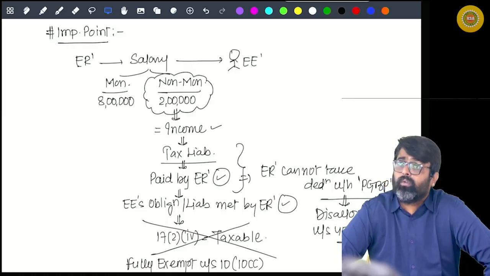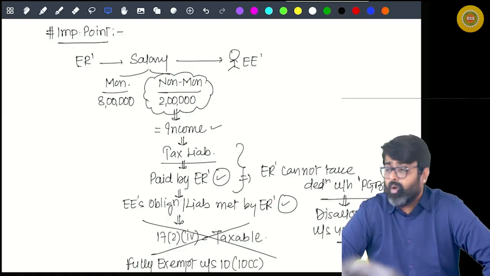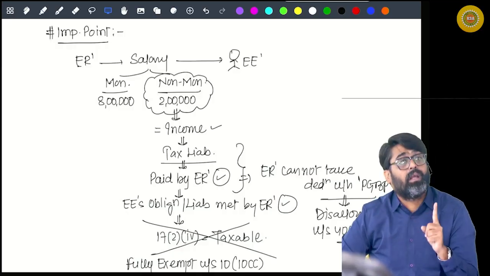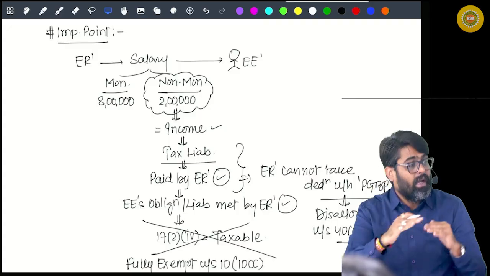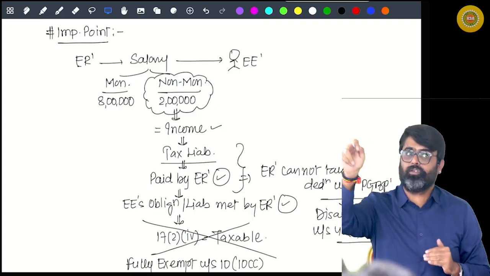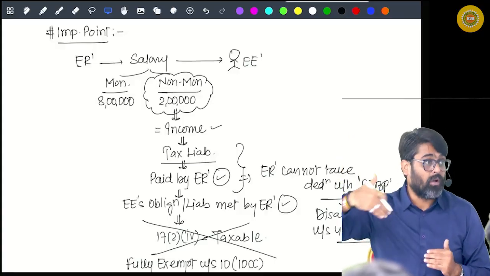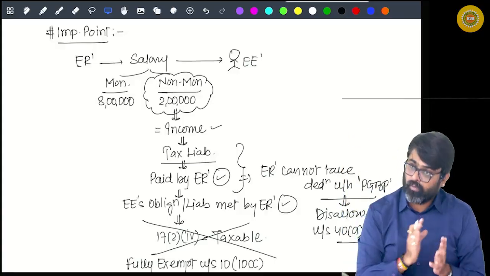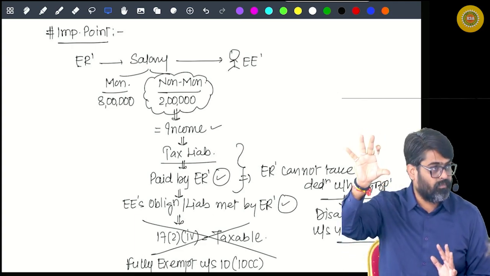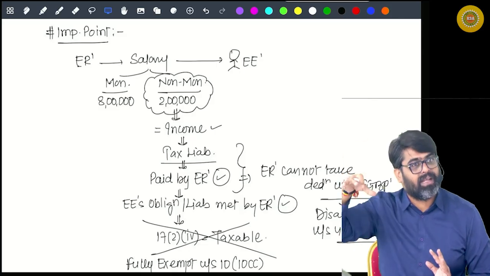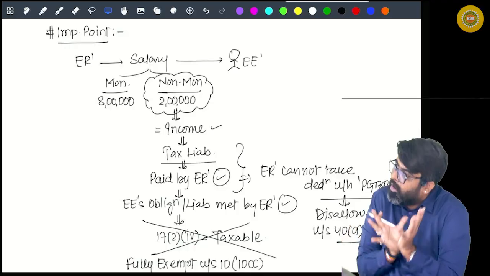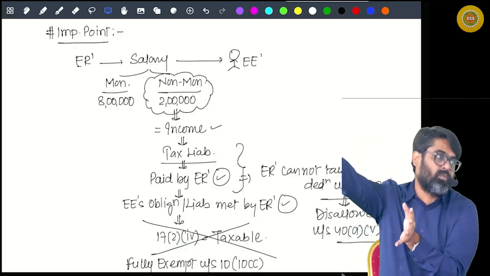And tomorrow we are going to start with PGBP. Okay. So what you are going to do, I have already sent these notes. I guess you might have got them. Today itself, read the entire notes, and up to the point we have already had a discussion, whatever questions you can see, you're supposed to solve those questions. Getting my point? And tomorrow when I finalize, see what is my target now? My target is to solve the main questions with you. When I'll be solving the main questions, all these things which are there in salary, house property, PGBP will be taken care of in those computation of total income questions.